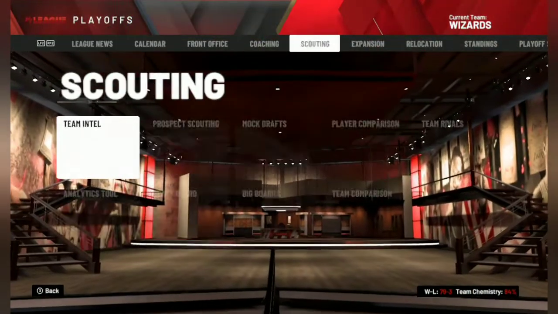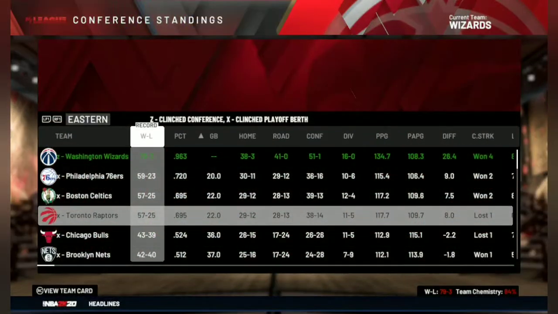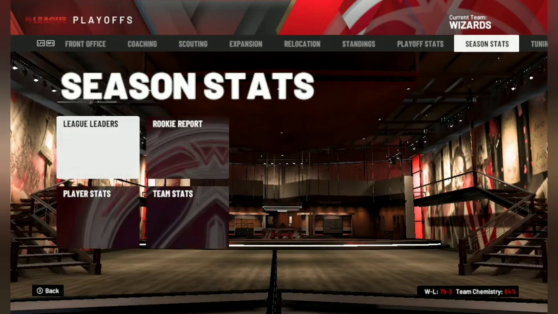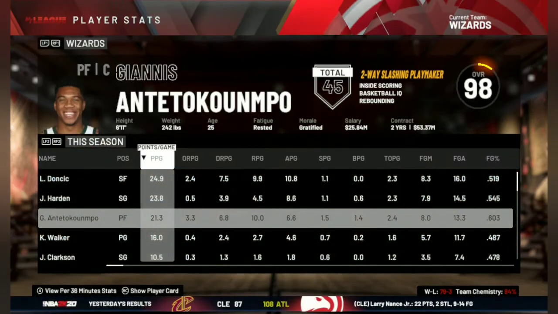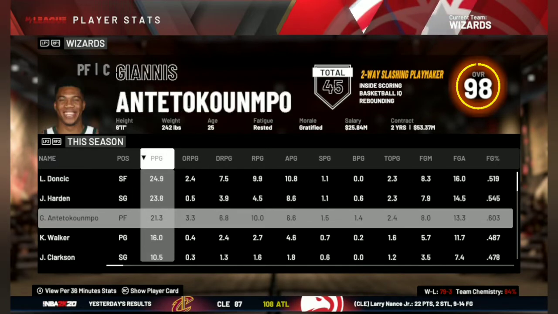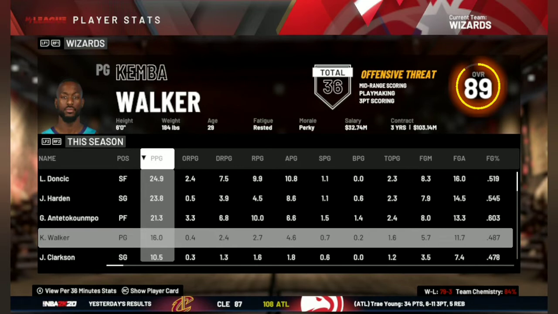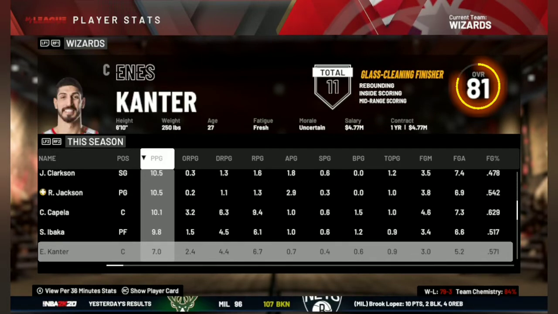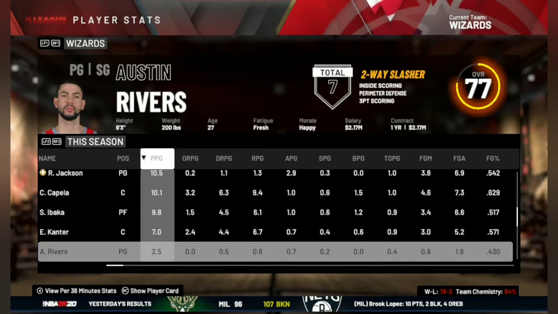So let's quickly move to the standings and see how many games the second seed is away. Philly has the second seed with a 59-23 record, so they're about 20 games behind us. Let's move to the player stats, as we have seen the record stats of Luka Doncic. James Harden averaged 24, 5, and 8, and Giannis 21, 10, and 6. Here are the stats of the rest of the players if you are interested in seeing them.